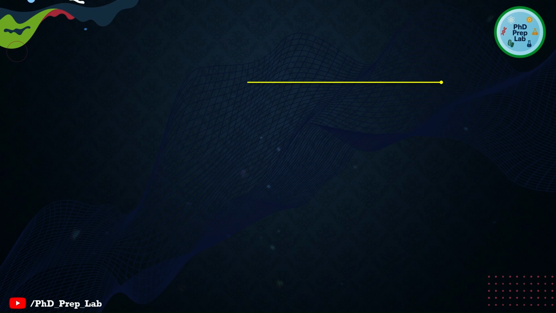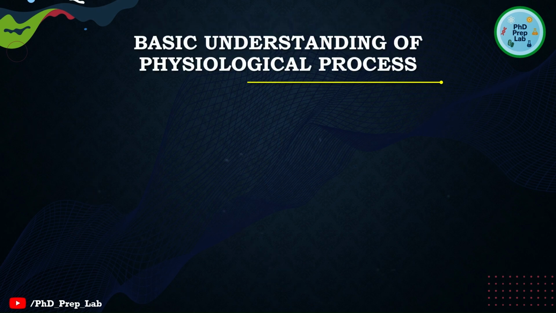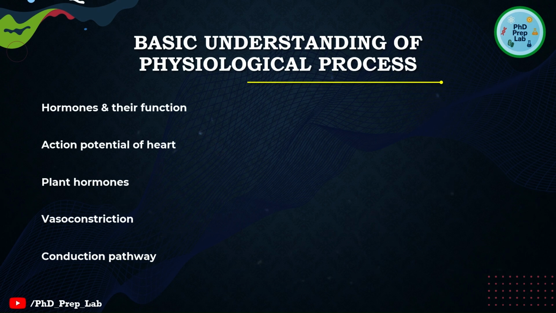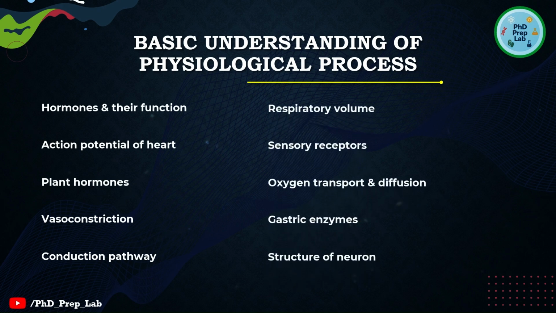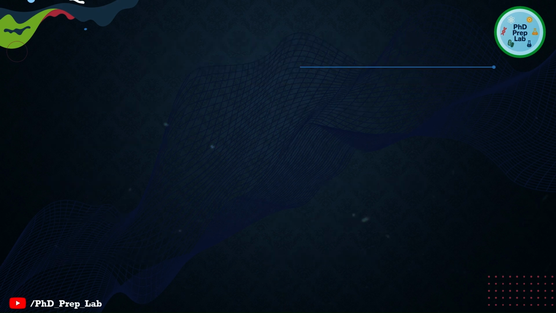So the next chapter or unit is the basic understanding of physiological processes. Under this, all the organ systems and their functions are important, but what we should mainly focus on is the hormones and their functions, the action potential of the heart, the plant hormones, vasoconstriction, the conduction pathway, the structure of the neuron, gastric enzymes, oxygen transport and diffusion, the sensory receptors and the respiratory volume. These are majorly what we should target in this for Part B, Section B.